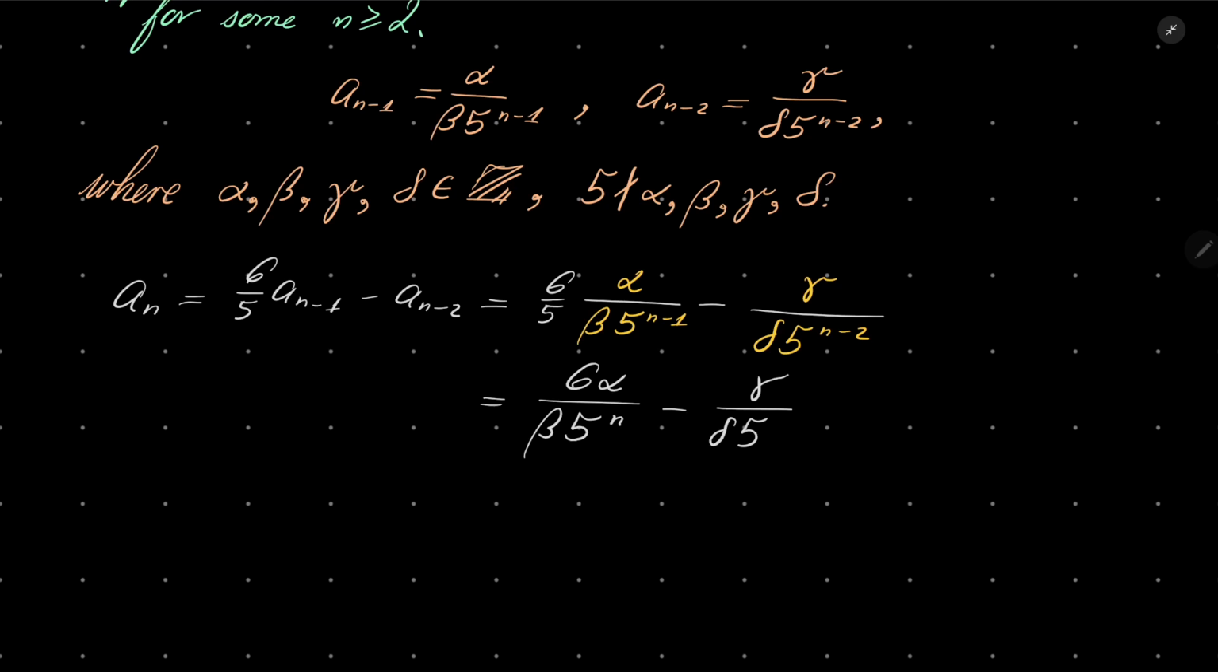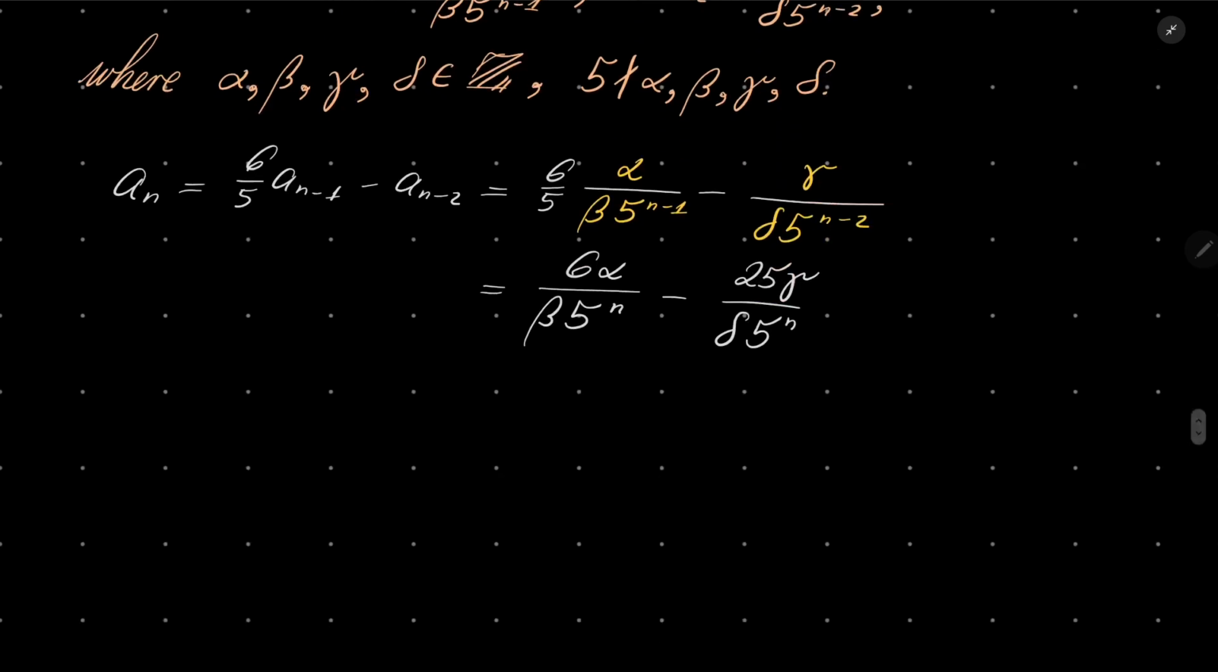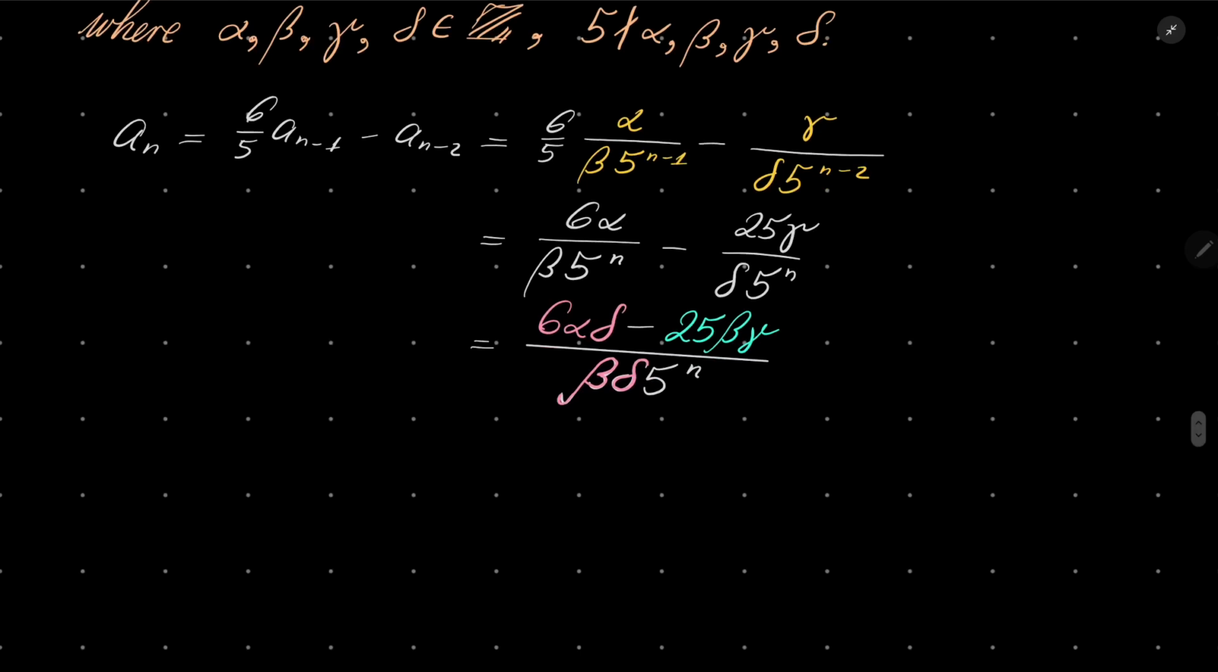And now let's do one trick. Let's write 25 gamma over delta 5 to the power of n. And now let's introduce a common denominator. The common denominator is beta delta 5 to the power of n. And in the numerator we have, maybe I will write it the following way, beta times delta. Here we have 6 alpha delta minus 25 beta gamma.